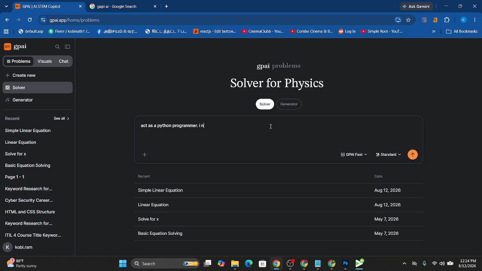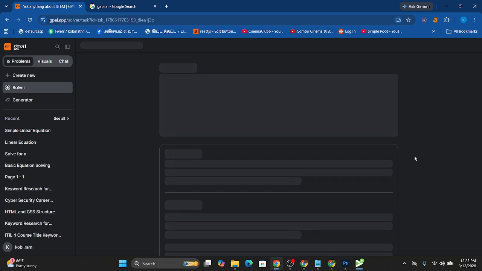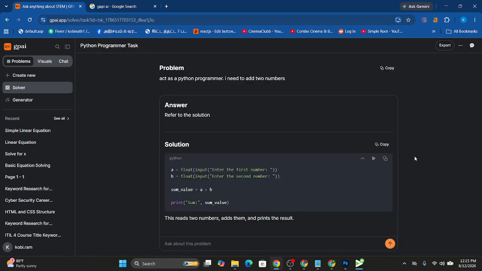I need to add two numbers. I click on it. That's it. Because I'm not a mathematics student, I'm an IT student. That's why I'm asking the doubt of IT.